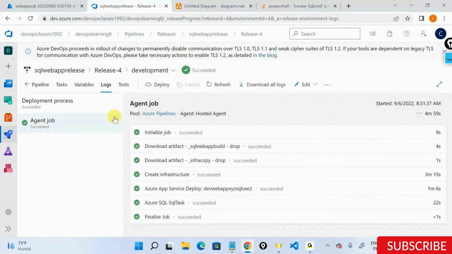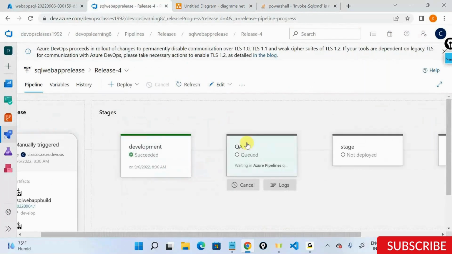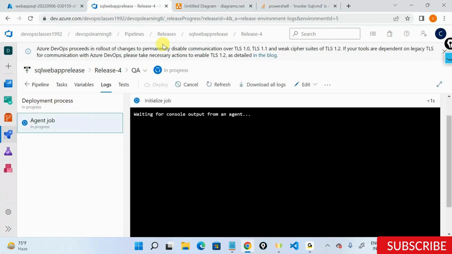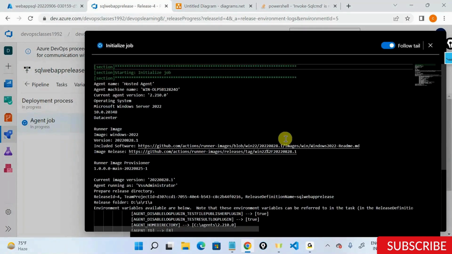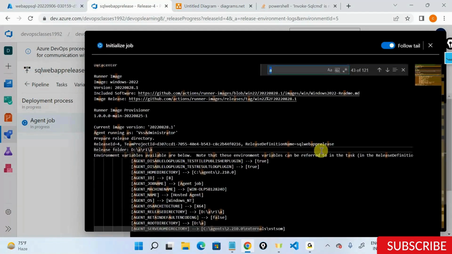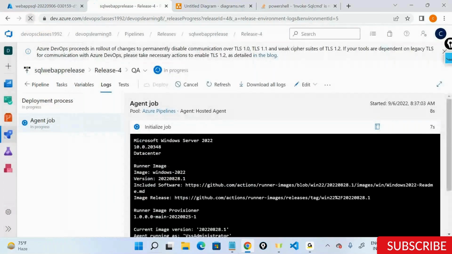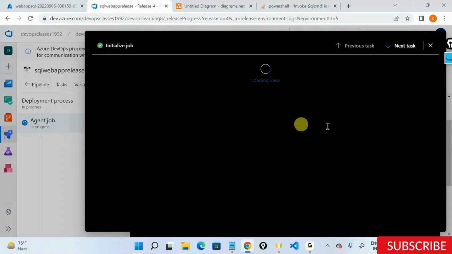So now it's going ahead. It's done for everything. It's now moving into QA. Again, it'll take the same time for QA: deploy it out, create your resource groups, create the infrastructure, etc. Move into stage, create everything, move into prod. Again in QA, let's come here and look at the initialize job. This is what I really want to look at. And let's say RG name. Again, the task is not finished yet, so it's taking some time to resolve everything out. Yes, let's look at this one right now.